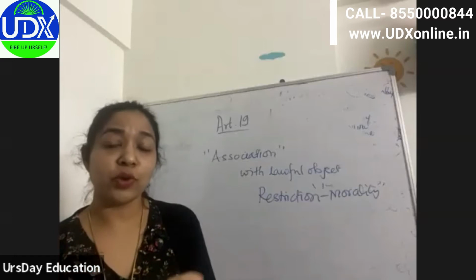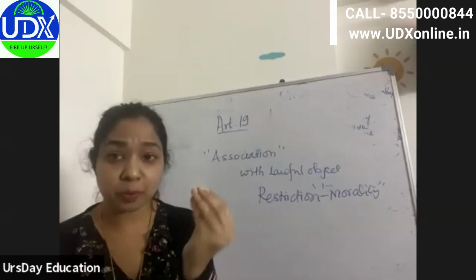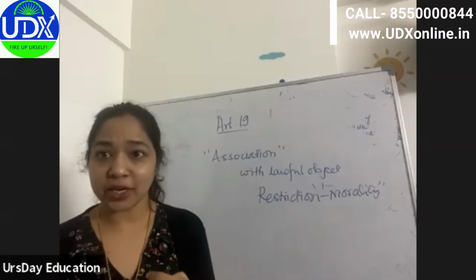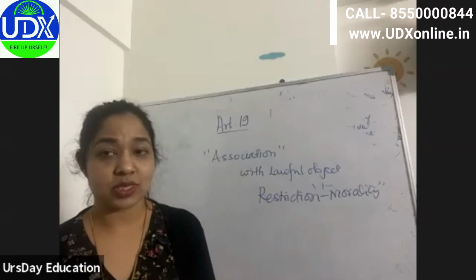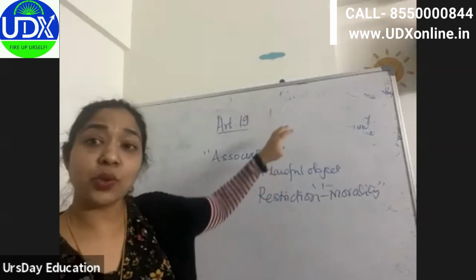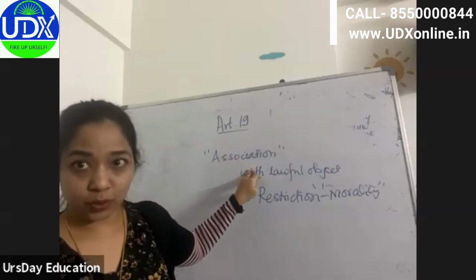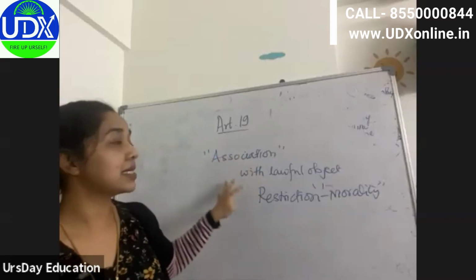So on this basis, if you have a lawful object for that particular association, be it students, be it trade union, be it any management association, that is valid, and you have that freedom under Article 19. Okay, so this is about assembly.